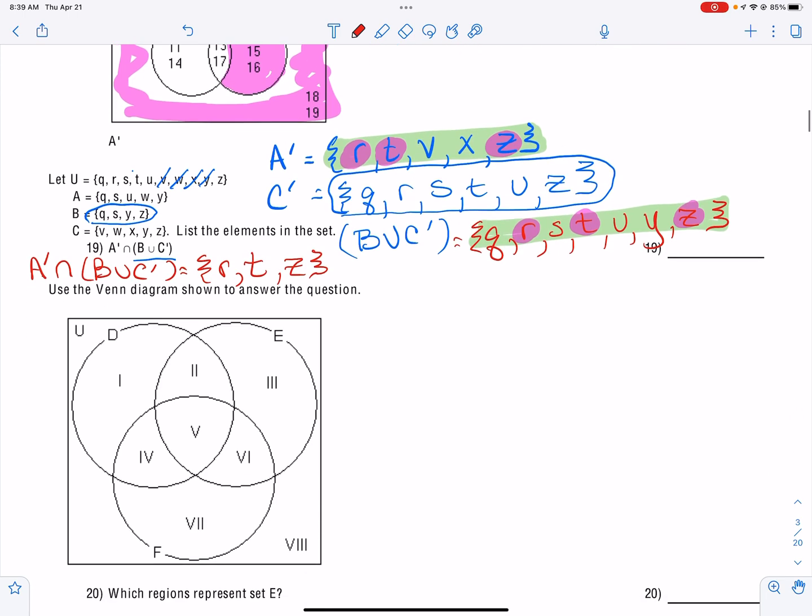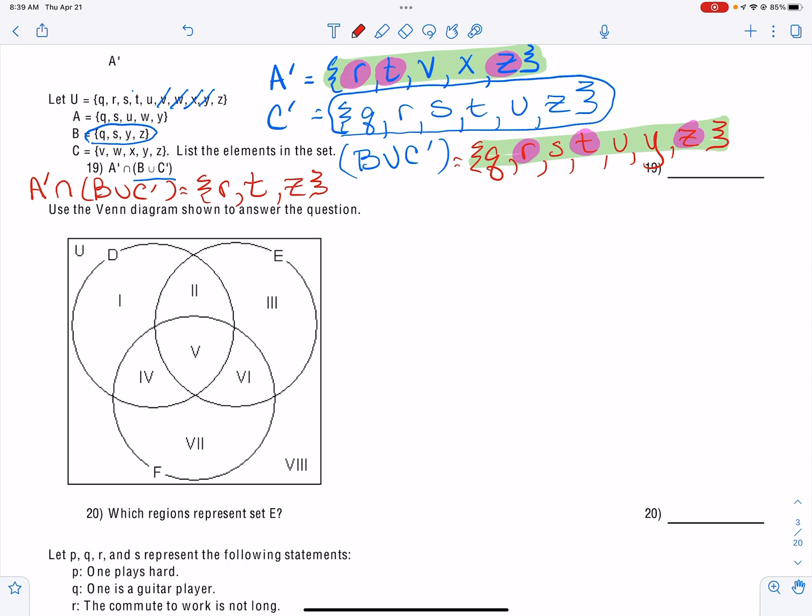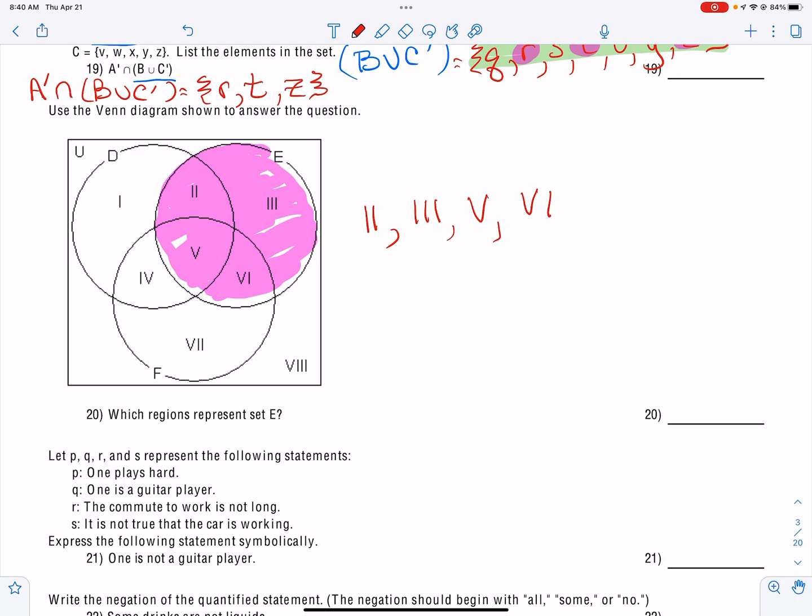Okay? And then this next one says, which regions represent E? I'm going to highlight what E is, and anything that's in there is going to be the regions that represent E. So these are Roman numerals 3, 5, and 6. All right, I'm going to stop there for the sets, and then we will pick up with number 21 on how to use truth tables and representing statements.